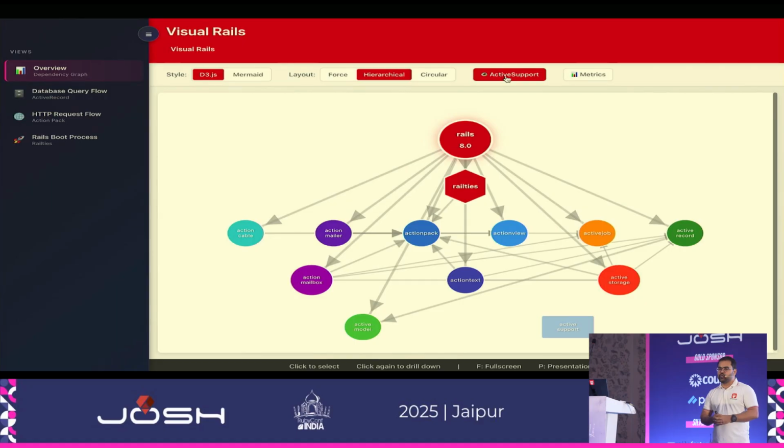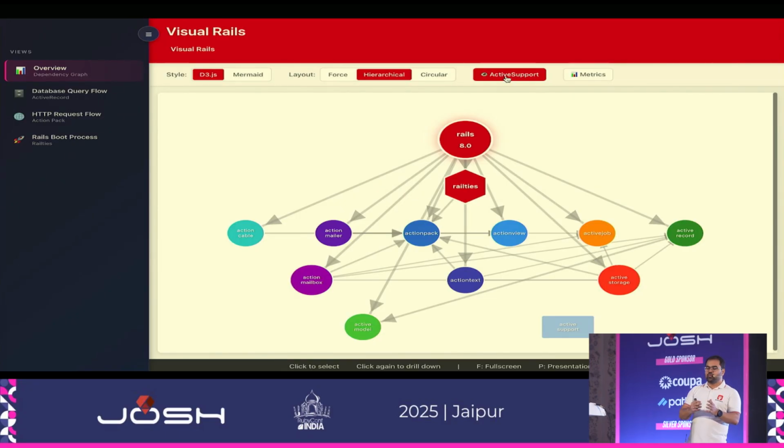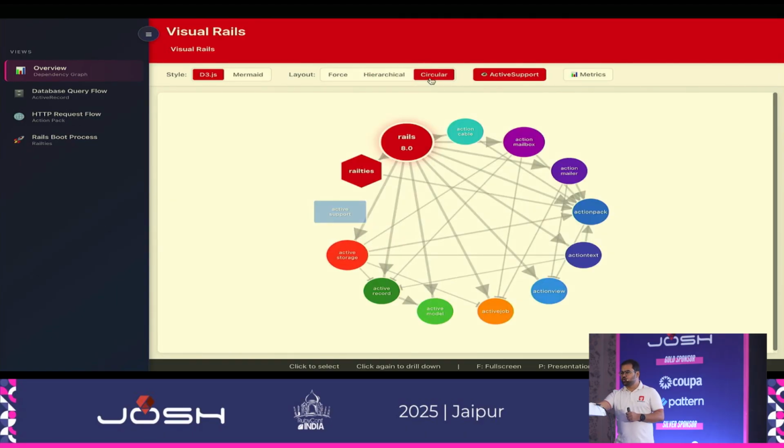And that's the thing. Active Support is the reason why many people who write too much Ruby in the Rails ecosystem struggle when they try to write a pure Ruby code base, because they fail to understand what all Rails has given them. All that enrichment of Ruby itself comes from Active Support, so it is important to understand that. And then there is another layout called circular, where you can put all of these things in a circular fashion and also see the dependencies mapped out.